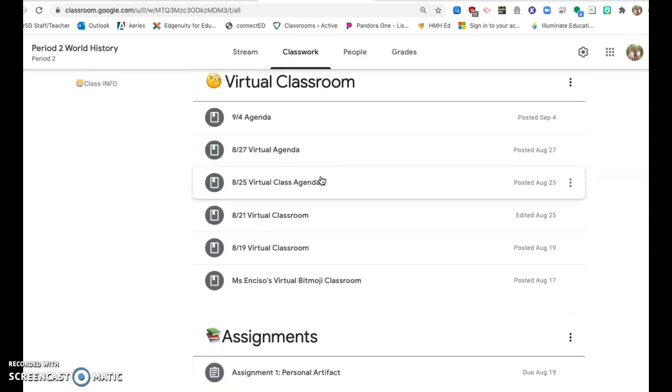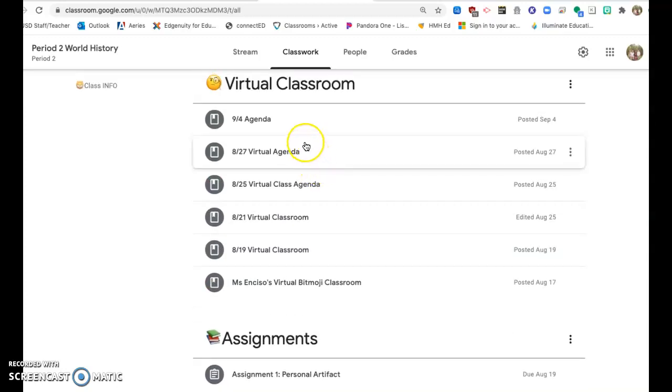And then next we have our virtual classroom. This is where I will post agendas for days that we engage in Zoom activities. This includes talking about content, reviewing content, and engaging in group or class discussions regarding the course curriculum. So there may or may not be something here on a daily or weekly basis. It just depends on where we're at and how much support students need.